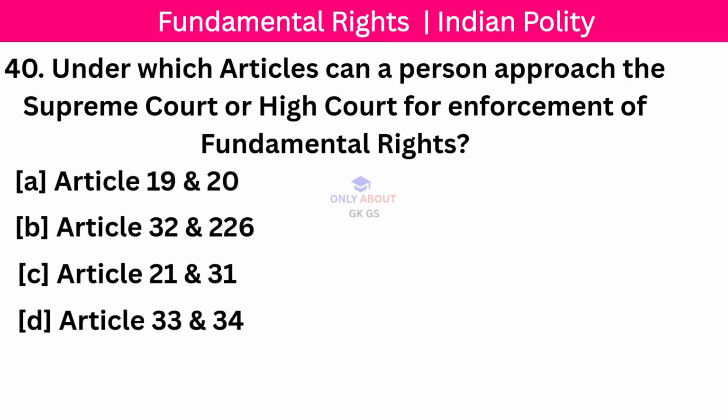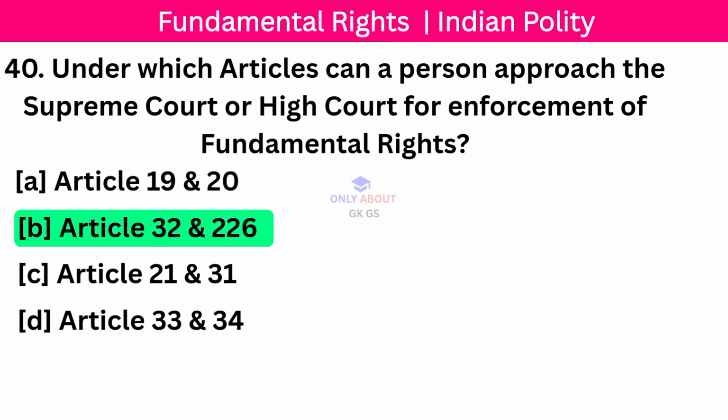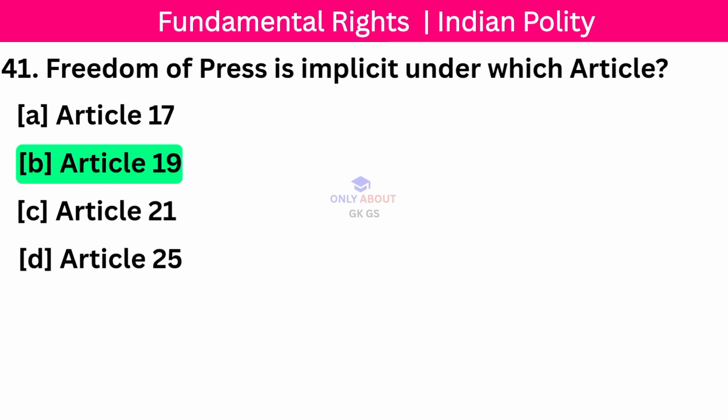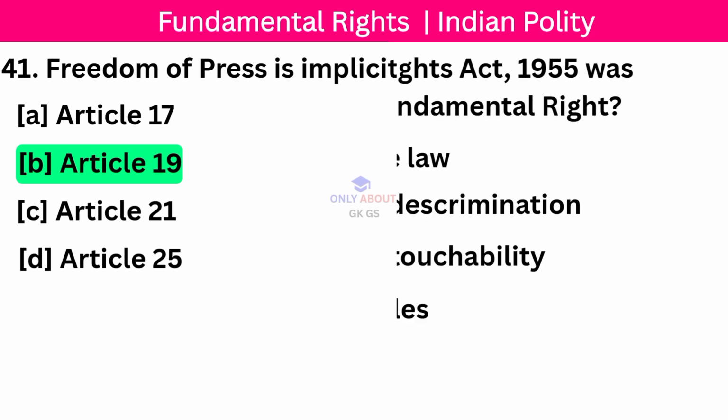Next question. Under which articles can a person approach the Supreme Court or High Court for enforcement of fundamental rights? Correct answer, Article 32 to Article 226. Next question. Freedom of press is implicit under which article? Correct answer, Article 19. Next question.